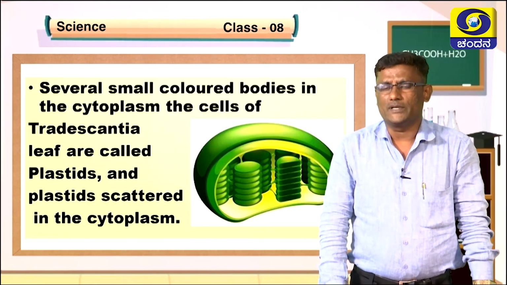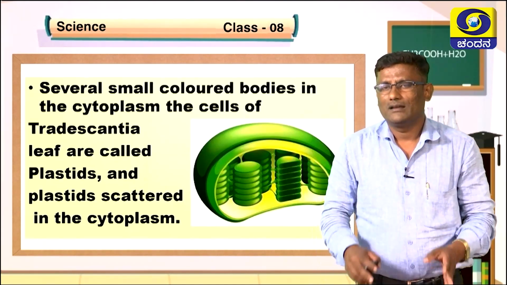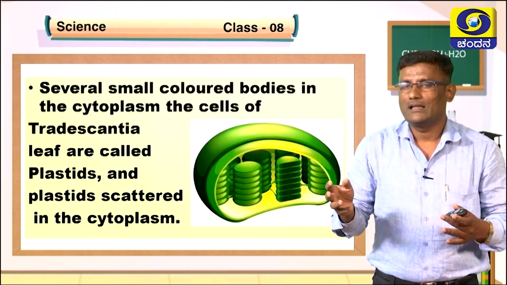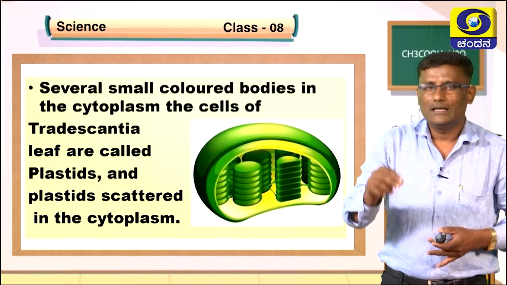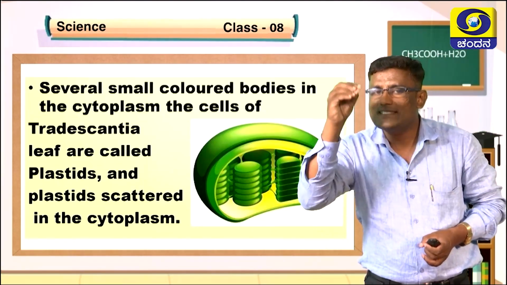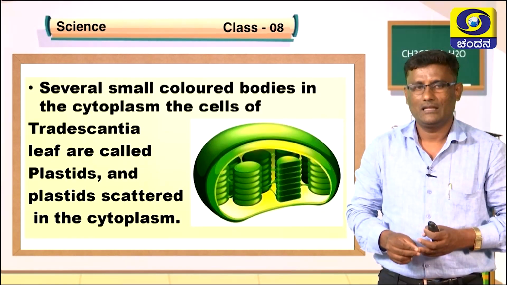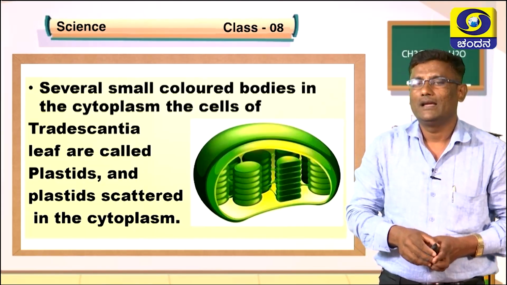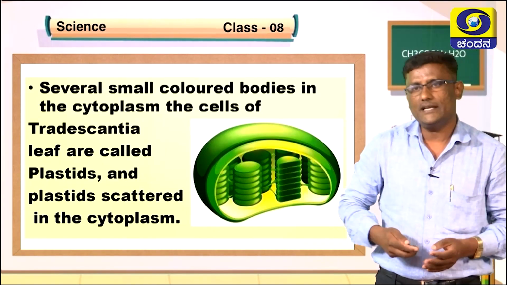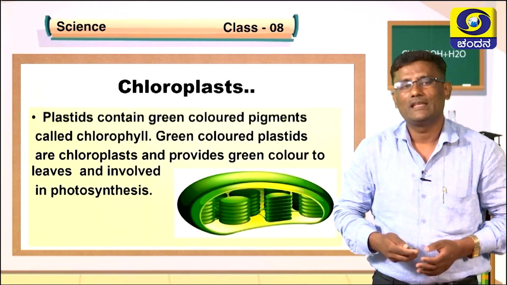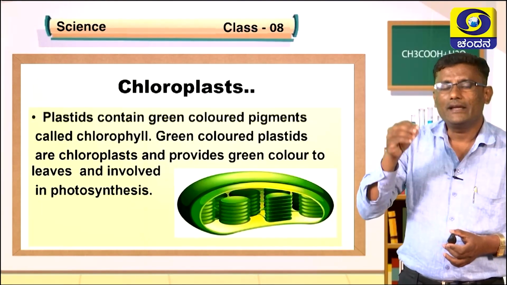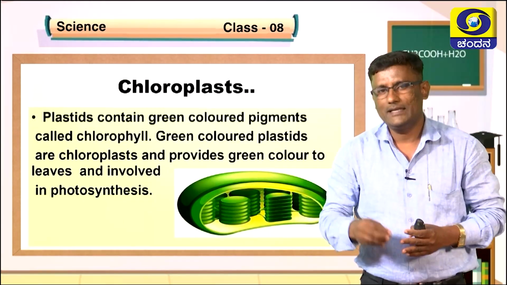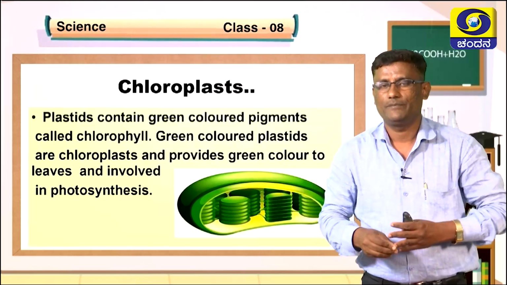When we observe the leaves of Tradescantia or any other green plants, there is a presence of several colored bodies inside the cytoplasm, and those colored bodies are considered plastids. Plastids are simply scattered inside the cytoplasm of the cell, and plastids containing green pigment known as chlorophyll are the green colored plastids, the chloroplasts.